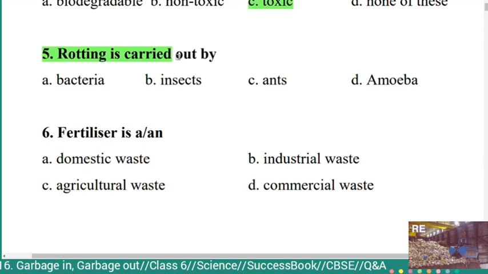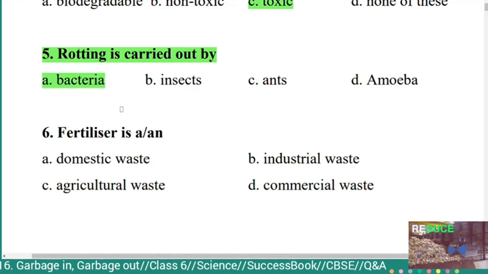Fifth question. Rotting is carried out by option A. Bacteria, B. Insects, C. Ants, D. Amoeba. Here the correct answer is option A, bacteria. Rotting is carried out by bacteria.